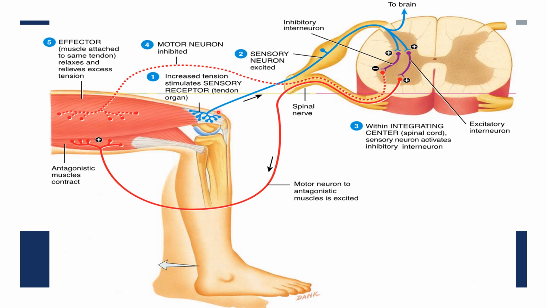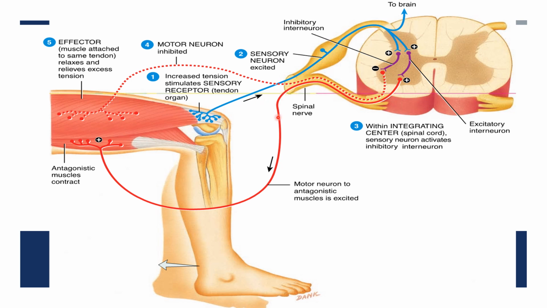This is the Golgi tendon organ, and the sensory nerve fiber gets excited, and here the inhibitory interneuron gets activated, and you can see the motor neuron is completely inhibited. So the muscle attached to the same tendon gets relaxed. So this relieves the excessive tension in the Golgi tendon organ.